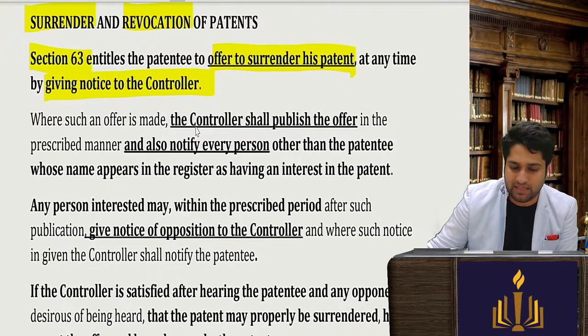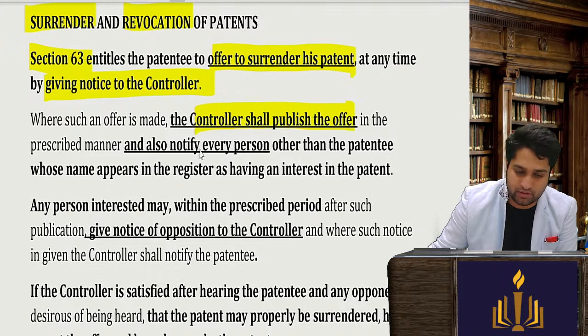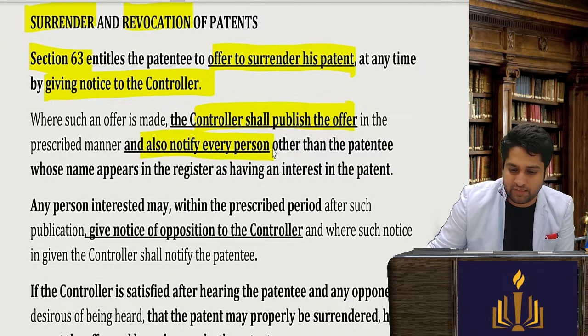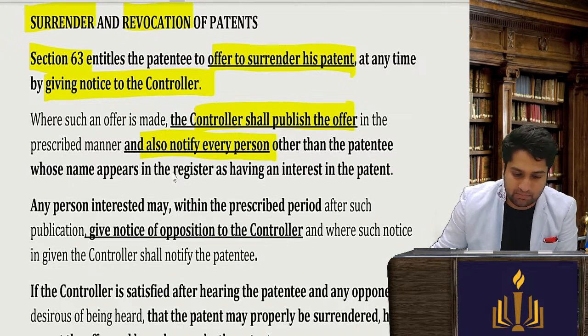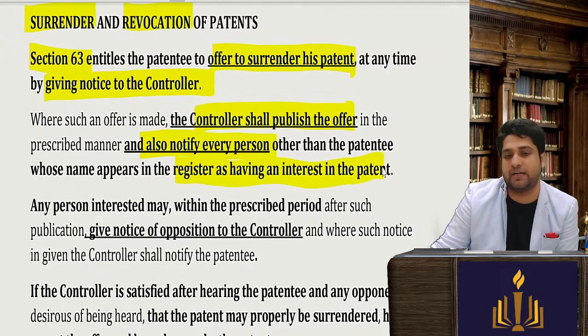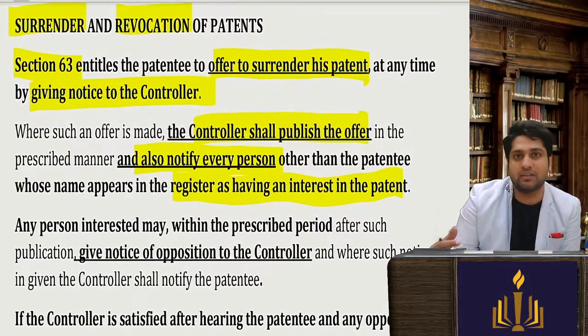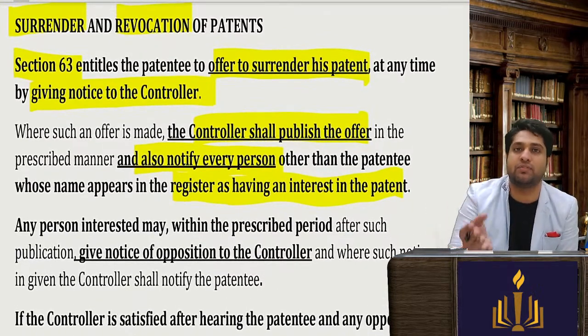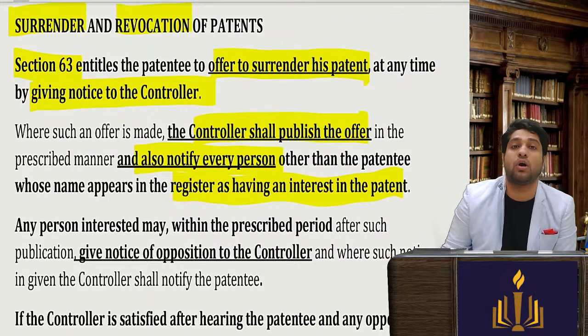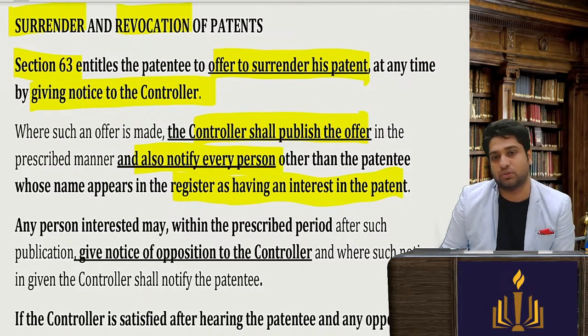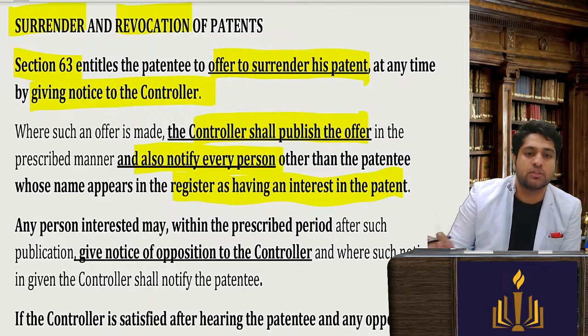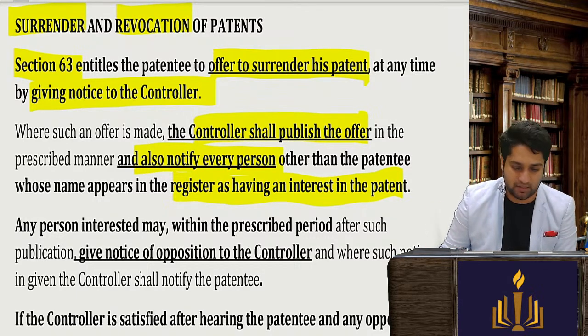Where such an offer is made, the controller shall publish the offer and in the prescribed manner also notify every person other than the patentee whose name appears in the register having interest in the patent. So if one person has come to surrender, then I will have to inform all the parties. What if there is a licensee involved? What if there is a co-owner, co-author, co-inventor? So we will have to give to all the parties interested.